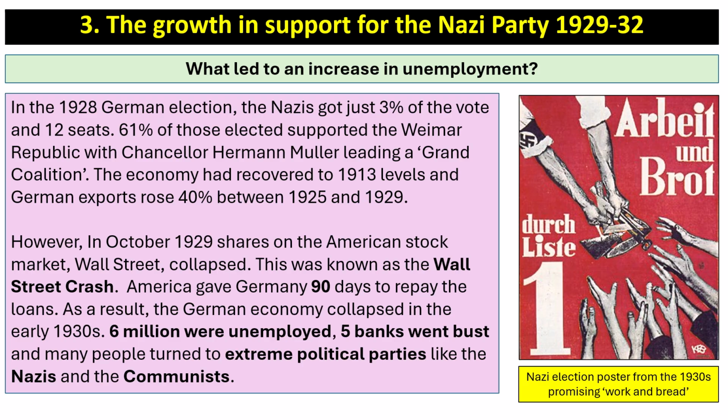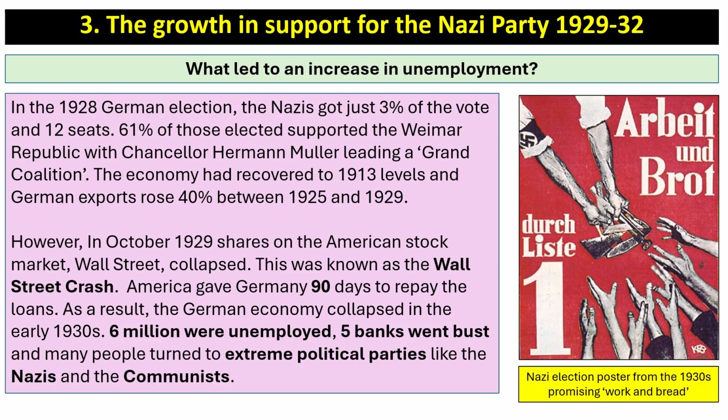Now, one of the key reasons for the growth and support for the Nazi Party was the increase in unemployment. In the 1928 German election, the Nazis got just 3% of the vote and 12 seats. 61% of those elected supported the Weimar Republic, with Chancellor Hermann Müller leading a grand coalition. The economy had recovered to 1913 levels, and German exports rose 40% between 1925 and 1929.